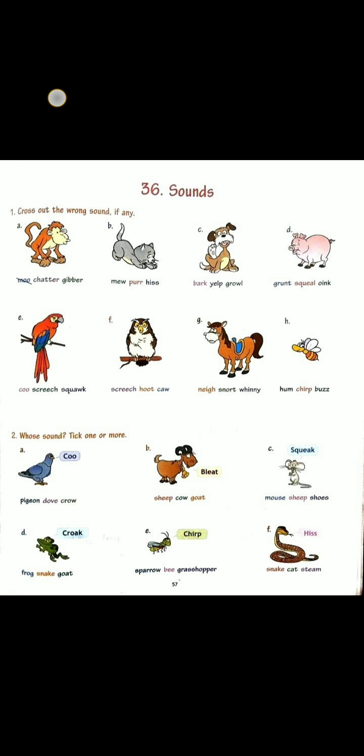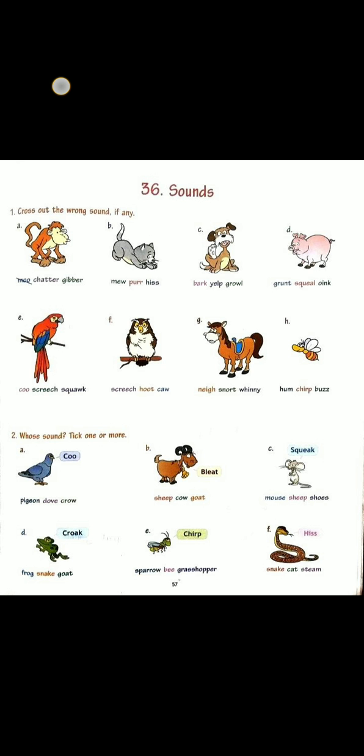Next picture is horse. Horse can neigh, horse can snore, horse can whinny. So all three options are correct. No need to cut anyone. Next picture is of a bee. Bee can hum and buzz but can't chirp. Birds can chirp. So cut chirp from this.